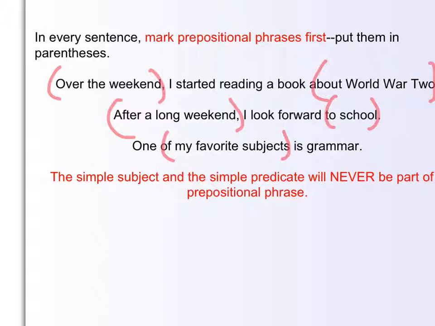I promise that as we go along and we get into things like finding the simple subject and the simple predicate, the fact that they will never be a part of a prepositional phrase means that finding those prepositional phrases makes your life 100 times easier. So even when we've moved on to direct object and indirect object and all sorts of other things within grammar, the first thing that we always want you to do is find the prepositional phrases.